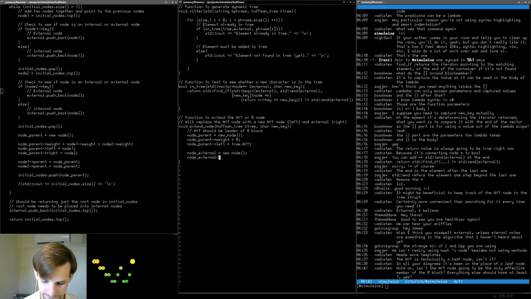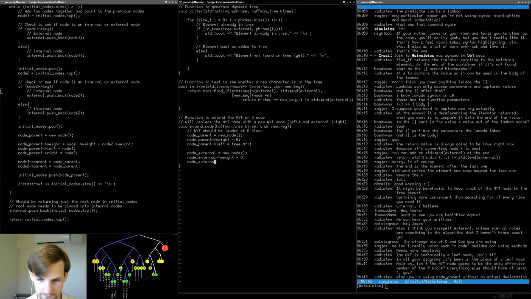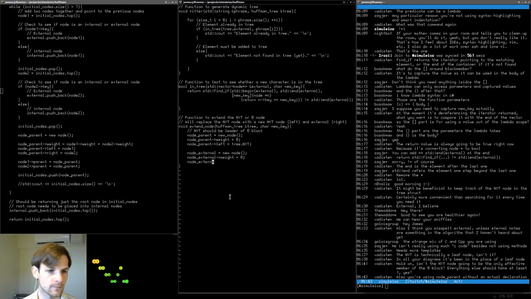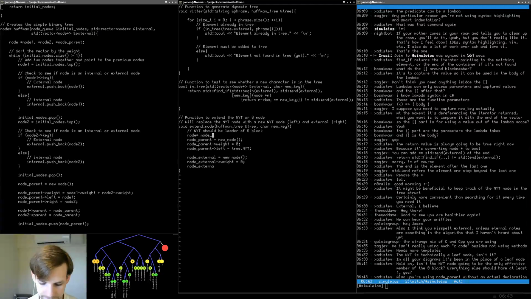Pointing to weight is going to be equal to 0. We say node external. One second. Node parent. Where did I define them? Yep. Let me go up here real quick. Node star. Node parent. And node external. Okay. Node external.